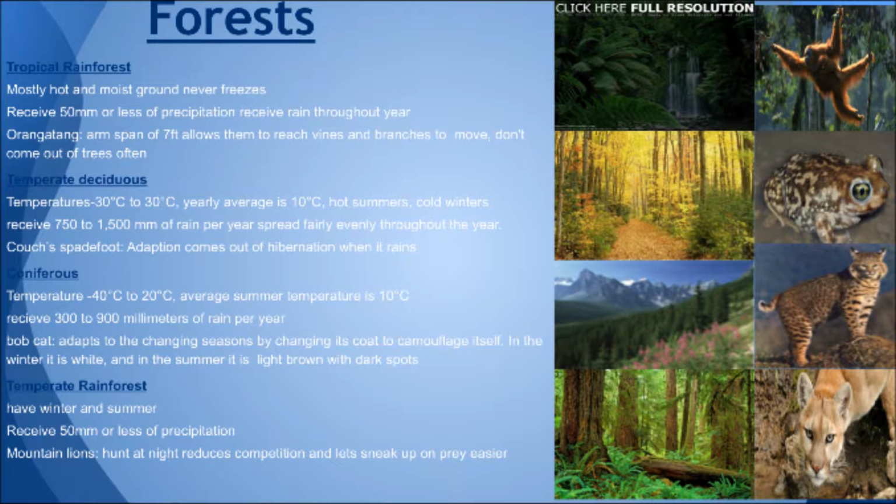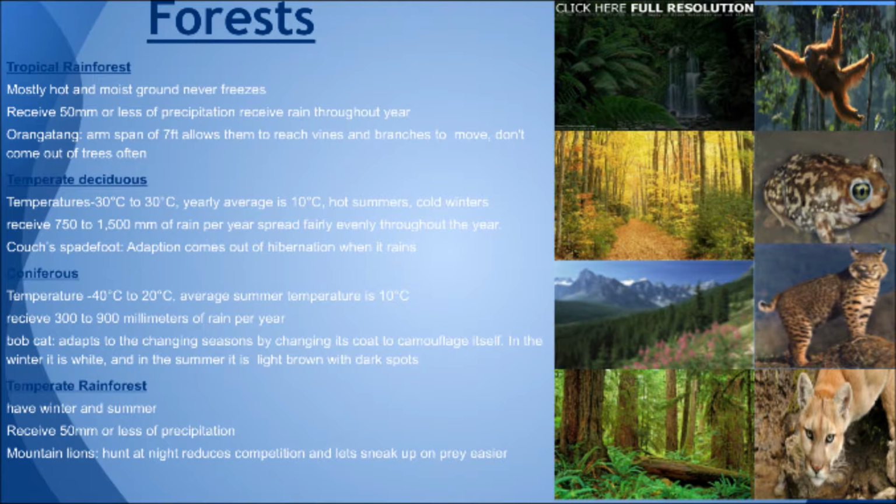An animal that is adapted to temperate deciduous forest is the Crouch's spadefoot. It comes out of hibernation when it rains. An animal that is adapted to the coniferous forest is the bobcat. When the seasons change, it camouflages itself by getting a new coat. In winter it's white, and in summer it is light brown with dark spots.